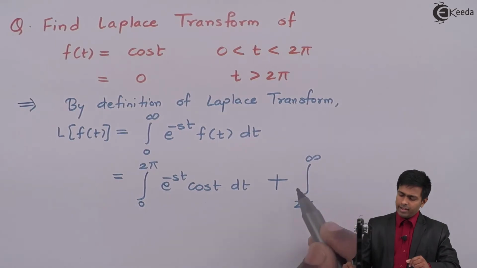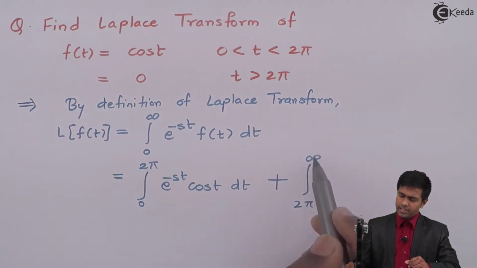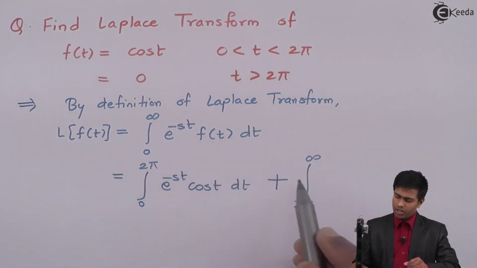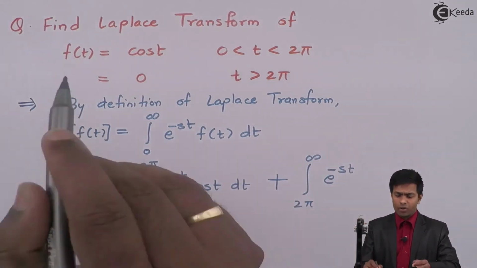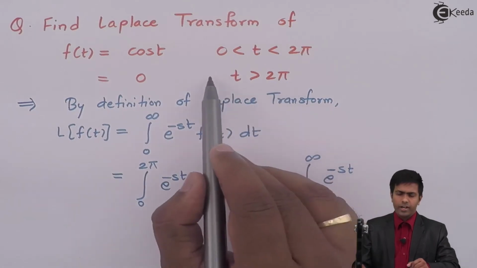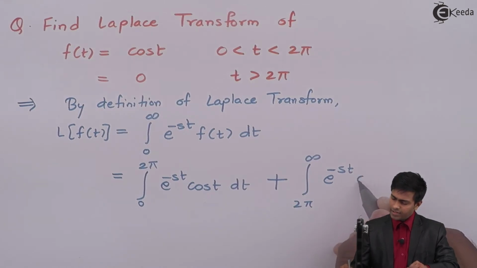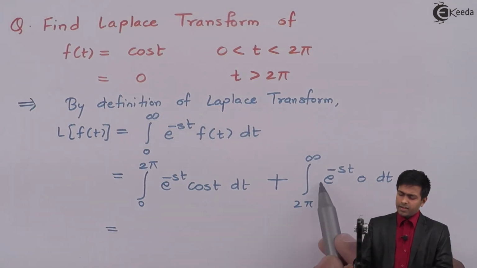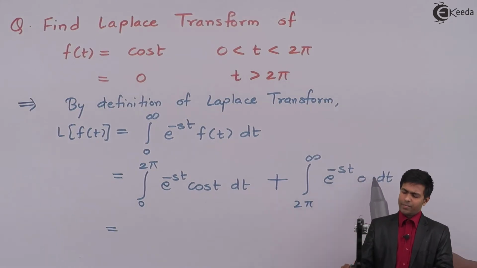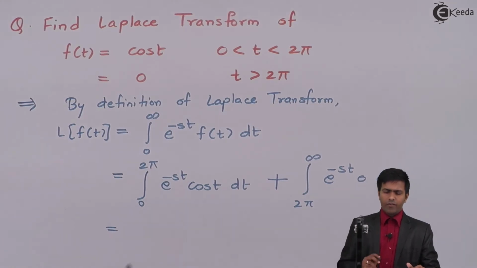Now the next limit of integration is 2π to infinity. So in this range we have to consider f(t). Here e raised to minus st stays as it is, and for f(t) I'll again go back to the question. For 2π to infinity, f(t) is defined as 0. So here f(t) is 0, dt. If you solve this carefully, this integral will give us 0. So we don't have to find the second integration; we'll just find the first term.